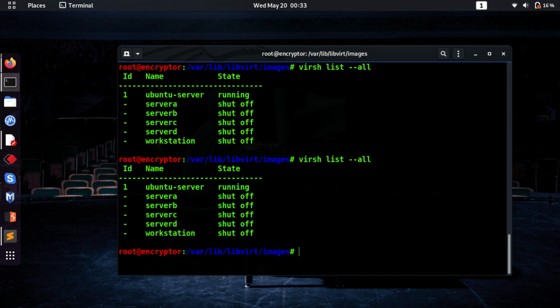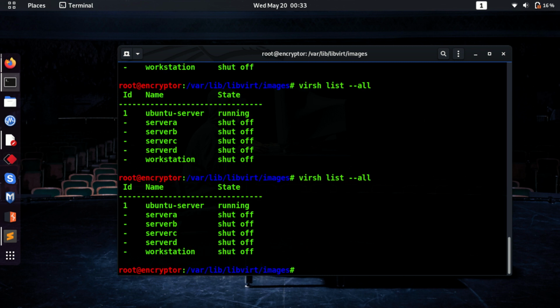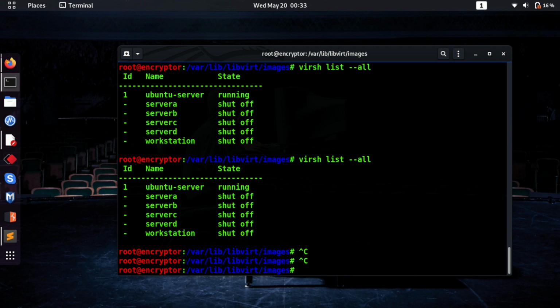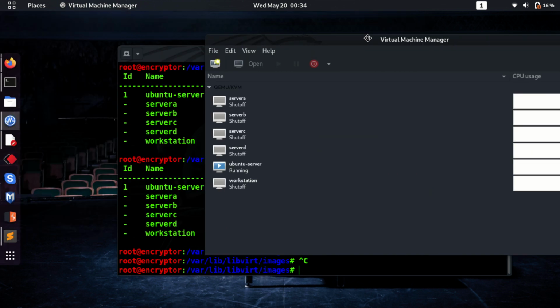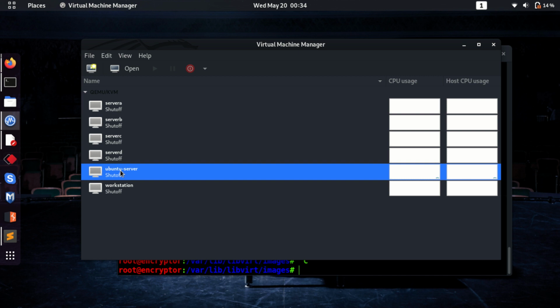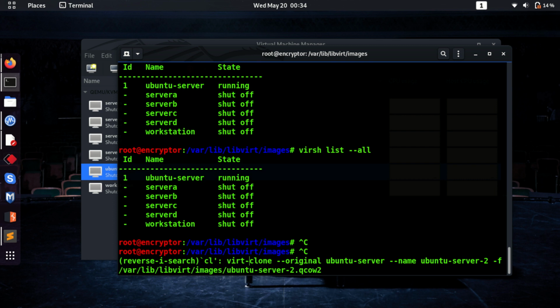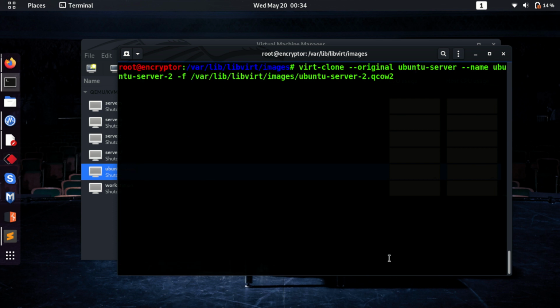So let's just wait till it shuts down. You can also have a look at the GUI of KVM here. So as you can see, the Ubuntu server has shut down. So now I can clone this and hit enter.